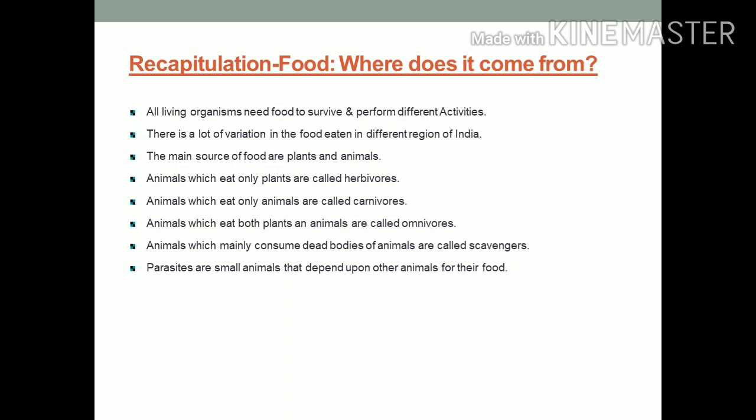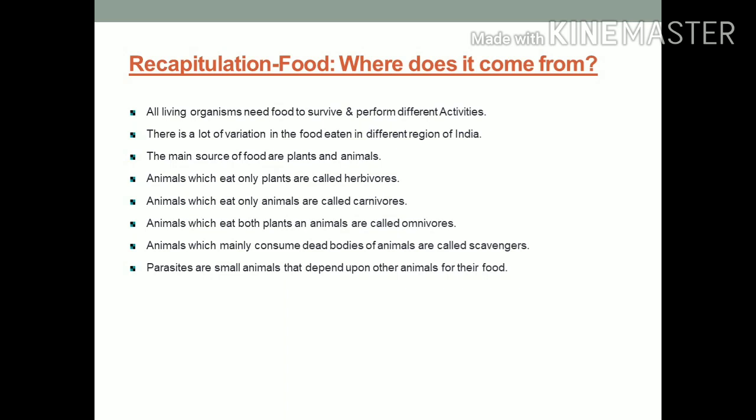animals. Animals which eat only plants are called herbivorous, like goat, deer, buffalo, cow, etc. Animals which eat only animals are called carnivorous, like tiger, leopard, lion, etc. Animals which eat both plants and animals are called omnivorous, like human beings, bear, etc.